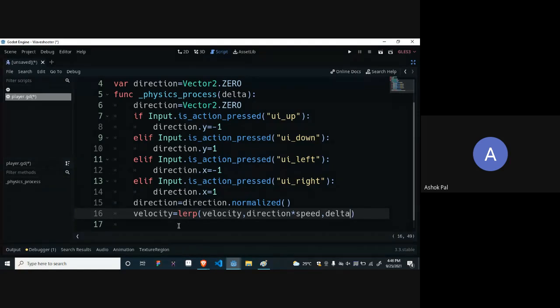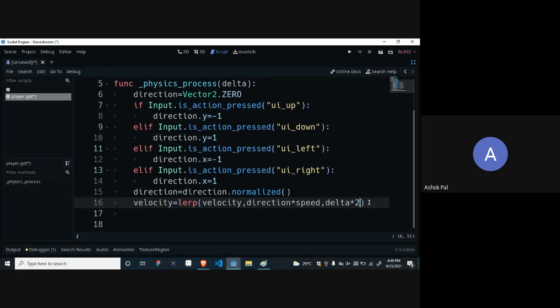Okay. So this lerp function requires what value you want to change, to what value you want to change it, and how much time you want. So we will write delta because we want it to be in sync with the FPS, and some certain number. As the number increases, it will stop faster. If you write a lower number, it will slide. Let me write a lower number, and you will see it. Let me write 0.5 to show you properly.